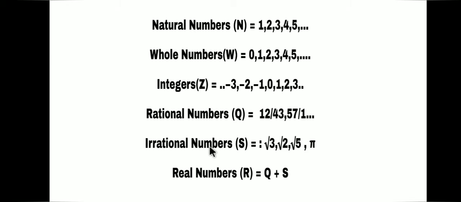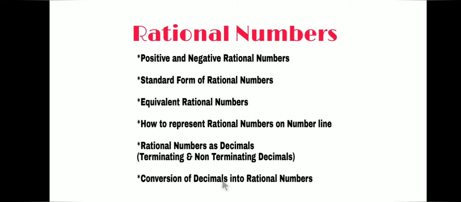Next is irrational numbers. All the numbers which cannot be expressed in the form of P upon Q, where P and Q are integers and Q is not equal to 0, such numbers are called irrational numbers. Example: root 3, root 2, root 5, pi, all these are irrational numbers. Real numbers. Real numbers are a collection of all the rational numbers as well as the irrational numbers.